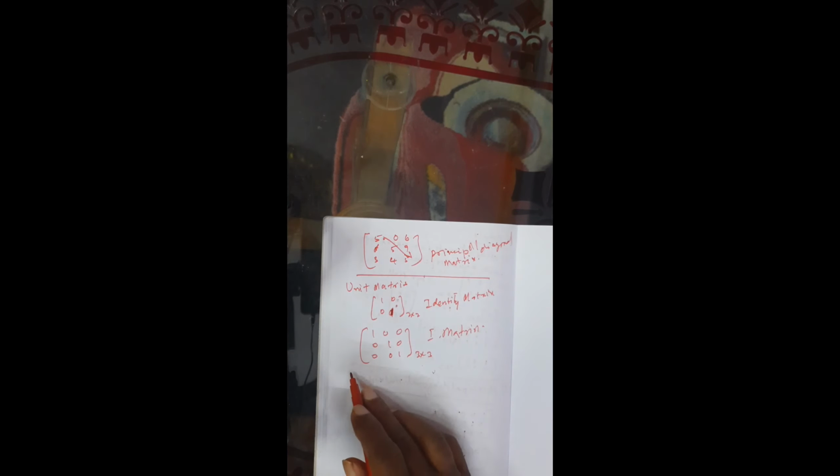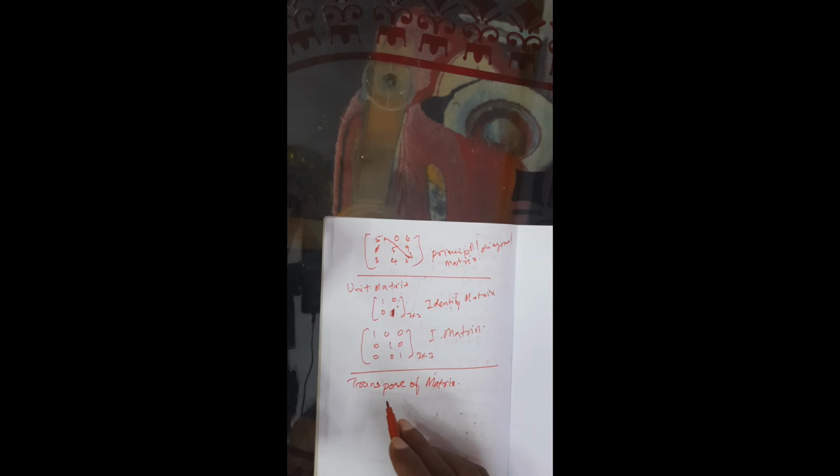Okay, these are the types. Now another type is the transpose of a matrix. What is this? The matrix obtained by interchanging the rows and the columns is called the transpose matrix.